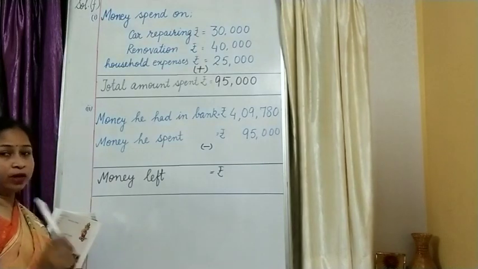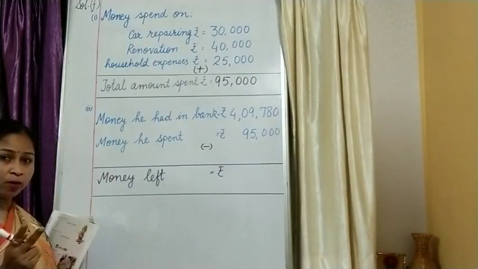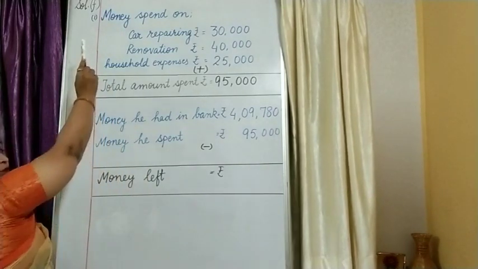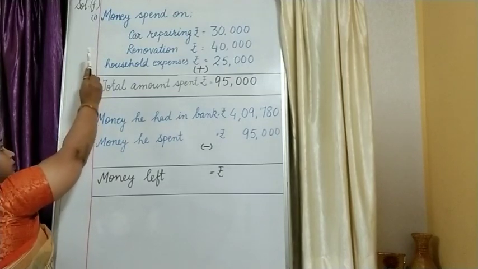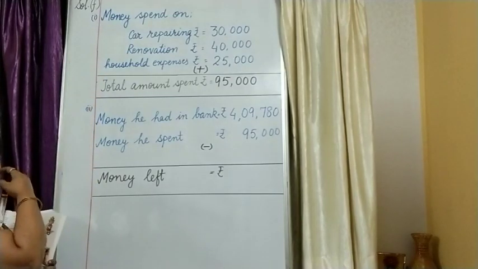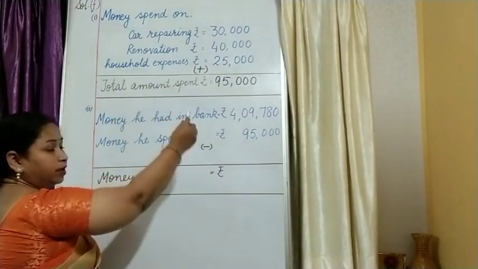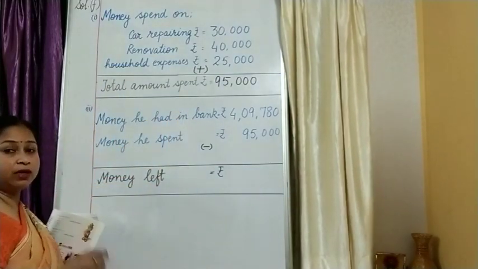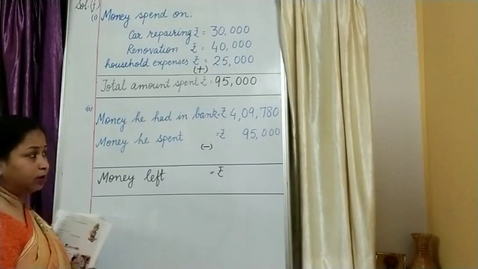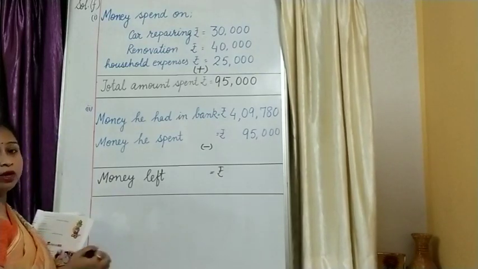I told you that we have to do this question in two parts. For the first part of question F, I have placed this Roman number 1. It means first we have to get the sum of the expenditure he has made, then we find the money left.